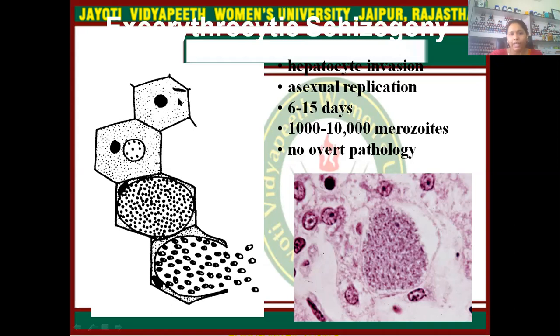See, in this diagram, there is an invasion of the sporozoite. This sporozoite will multiply inside the liver cell and shift the nucleus of the host cell to the corner. It will multiply in maximum number, and after multiplying and maturing, the merozoites are released by the schizont. This schizont will rupture and the merozoites are released into the blood circulation.